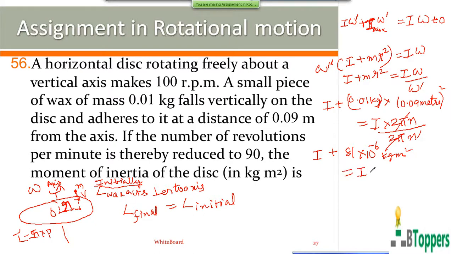On the right hand side you can write I into n, where n is the initial frequency of rotation, that is 100 revolutions per minute, and the new frequency of rotation is given as 90 revolutions per minute. So you can try to simplify this further.